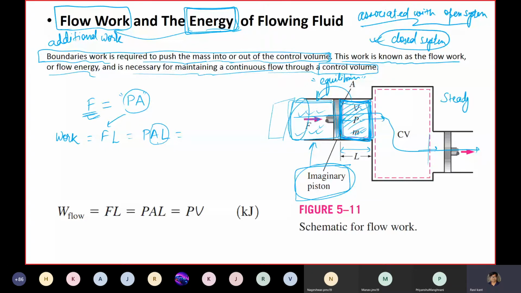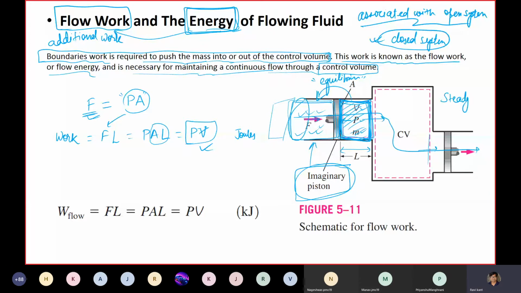Area times length is nothing but the volume, capital V. So PV is the flow work, in kilojoules or joules. This is the amount of work that must be done in order to push the fluid inside.